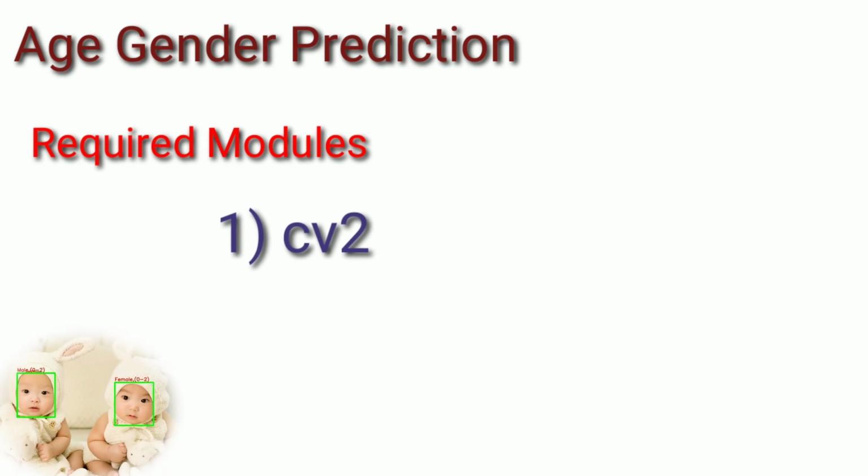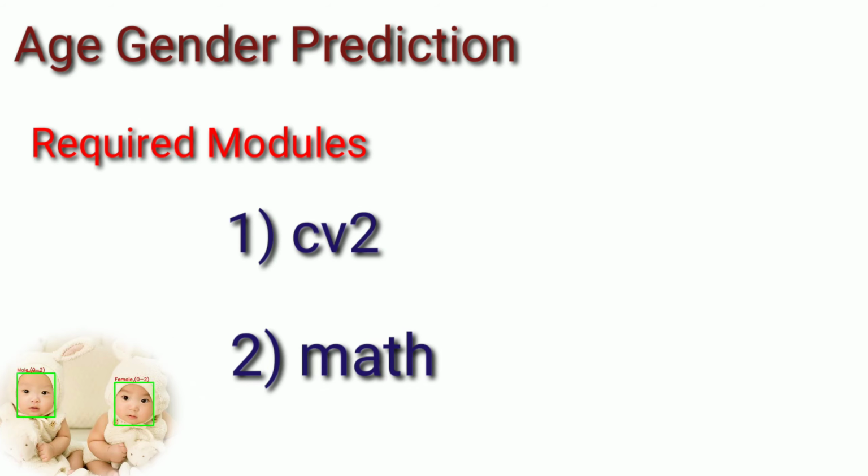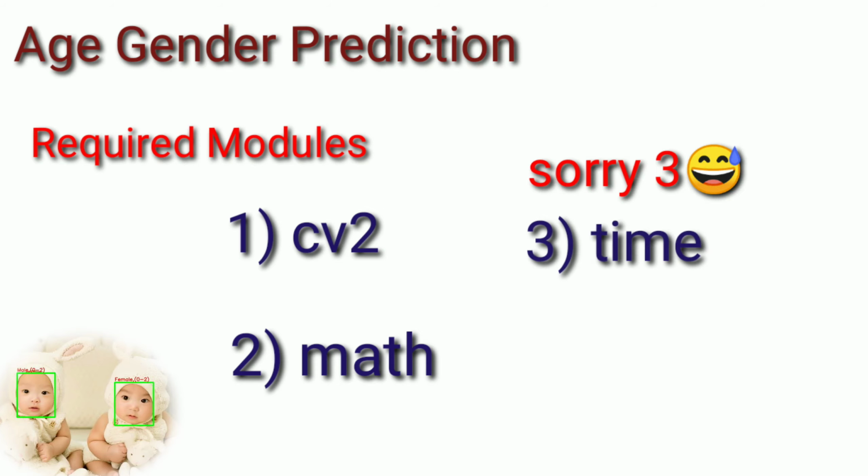First is CV2. CV2 will be used for capturing the image from the frame and perform other image related functions. Second, import math. In this project, it will be used for the frame width and height. Third, import time. Time will be used to read the frame.